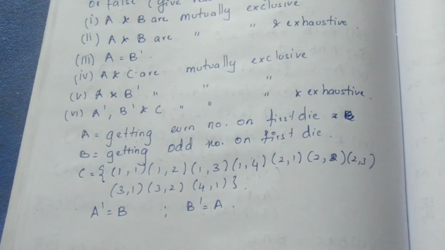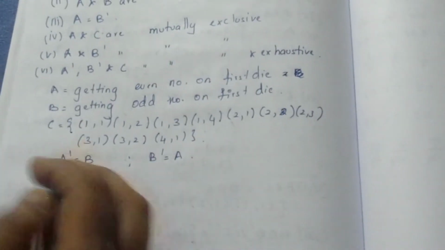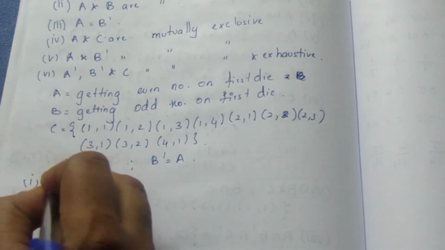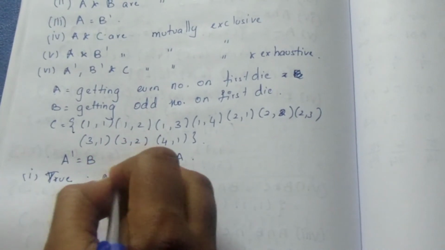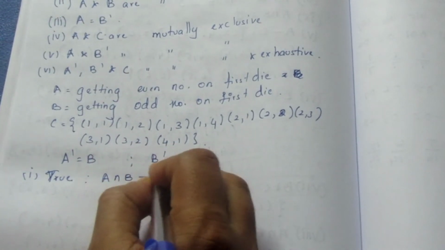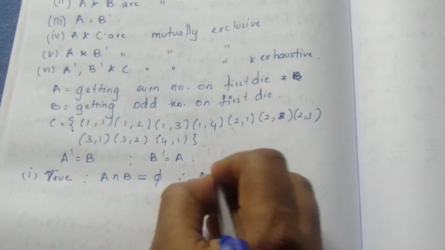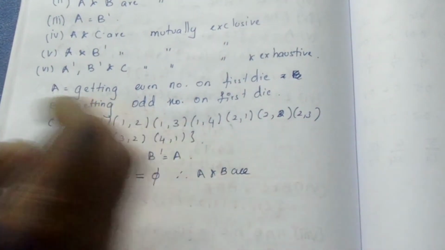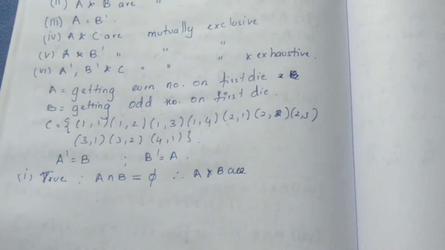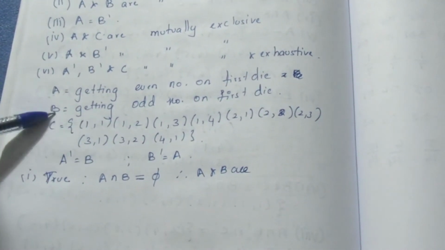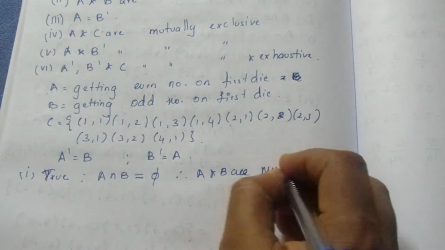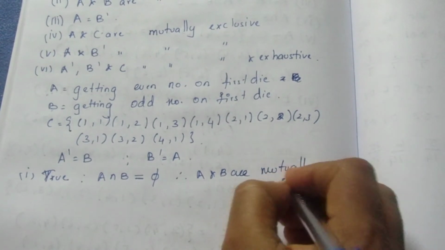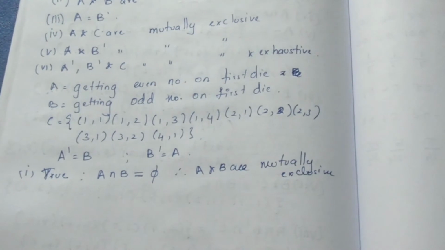Now we'll start with the sum. The first one they have given: A and B are mutually exclusive. Yes, A and B are mutually exclusive. So true or false? True. A intersection B is equal to a null set. Therefore, A and B are mutually exclusive. There is no intersection between getting an even number on the first die and getting an odd number on the first die. If it is an even number, it will not be an odd number on the first die. So there is no intersection in these two, so they are mutually exclusive. So the first subdivision we have completed.